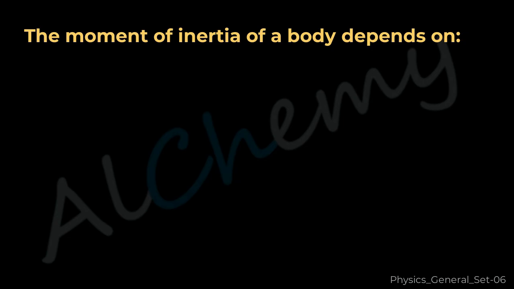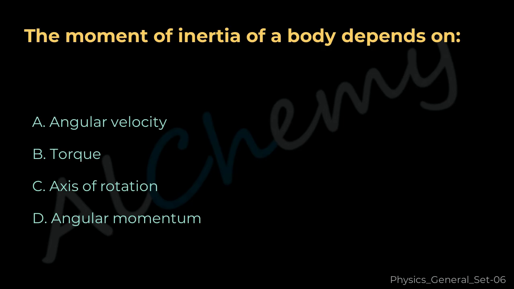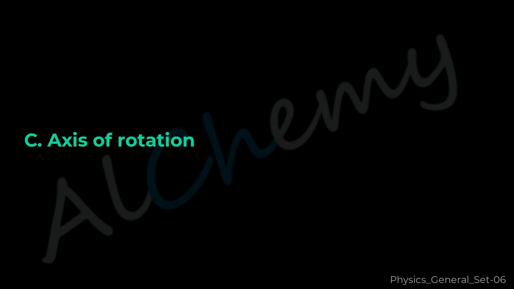Zero. Question 13. The moment of inertia of a body depends on A. Angular velocity. B. Torque. C. Axis of rotation. D. Angular momentum. The correct answer is C.